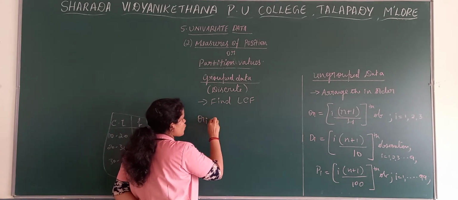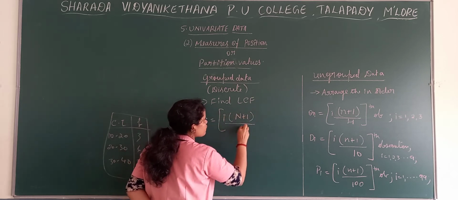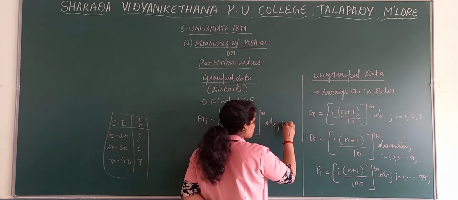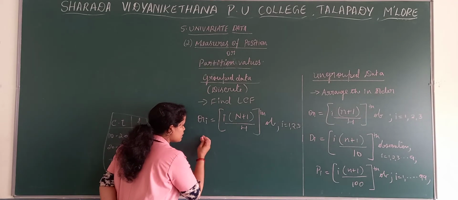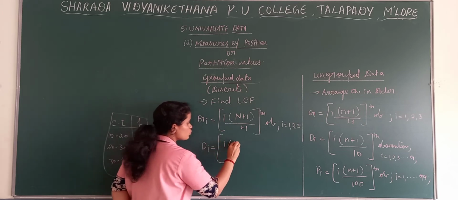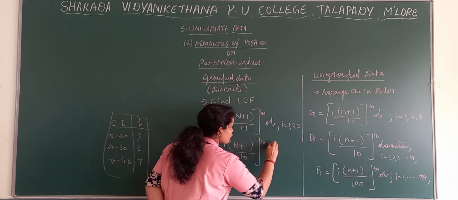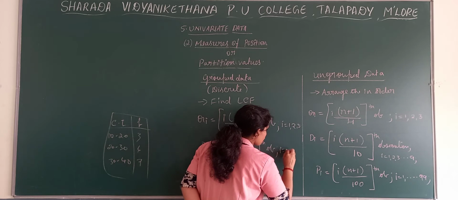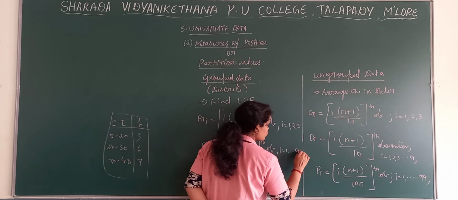Then the quartiles formula is I into capital N plus 1 divided by 4 observation. I, as you know, is 1, 2 and 3. Then the deciles formula is I into N plus 1 divided by 10 observation, and you know that decile values are 1 to 9. 10 will not come, 1 to 9.